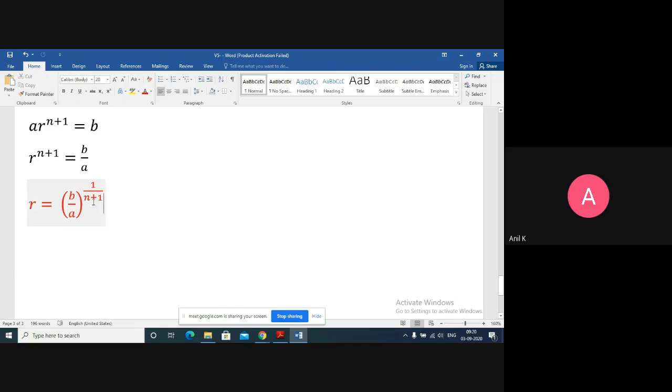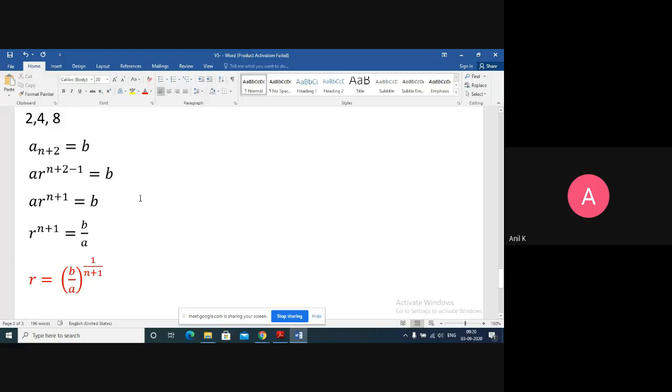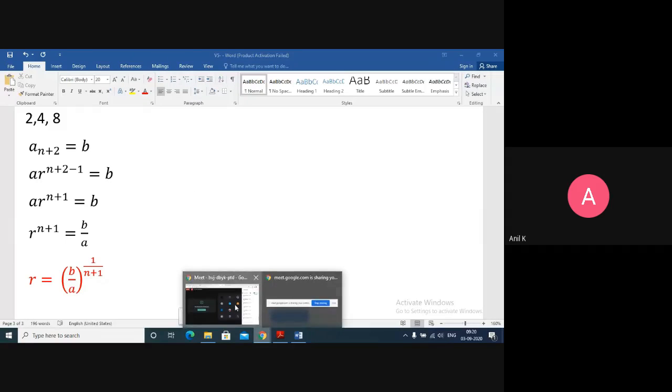If you want to insert 10 numbers, n value will be 10. So this is how you get the values of R. Once you know the value of R, then I can find first term is A, second term is AR, third term is AR square, fourth term is AR cube. Like this, you can insert as many numbers as you want. So is the derivation of this formula clear for everyone, or does anyone have a doubt?